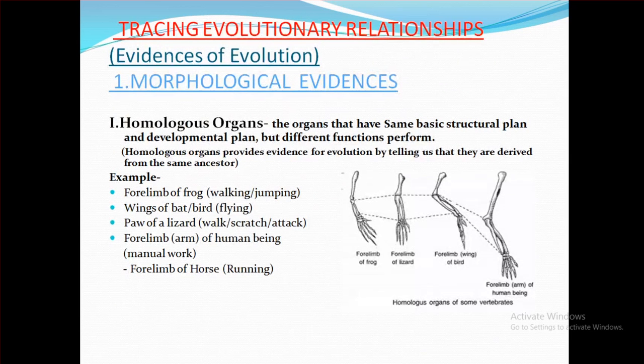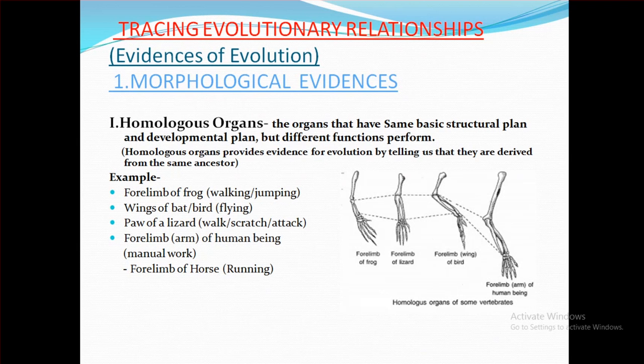Now we will see the evidences of evolution. First evidence is morphological evidence. Example, homologous organs. The organs that have the same basic structural plan and developmental plan but different functions performed.